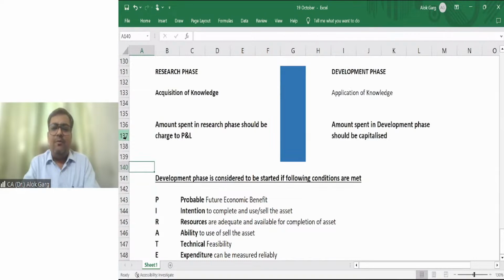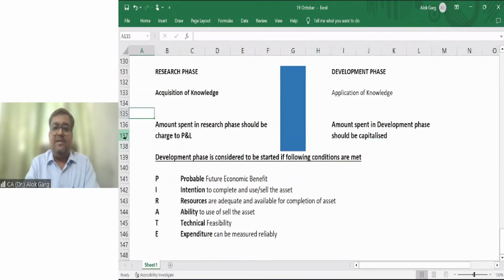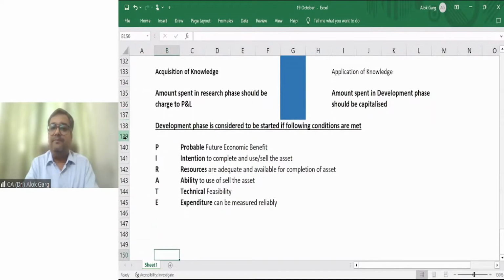Friends, I hope you guys are able to understand with the help of this. With this example, I hope you are able to connect when the development phase will start. Is it clear to all of you? Guys, I have used the most simple language to make you understand this example, to understand this concept.